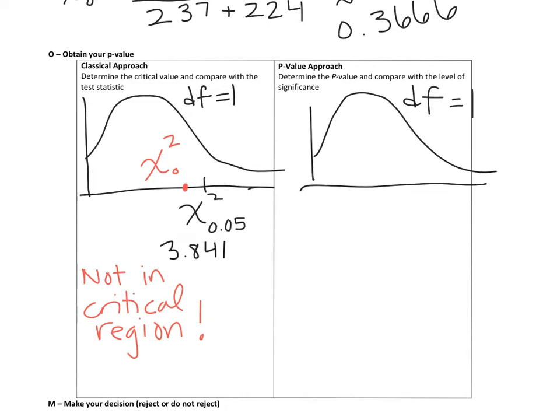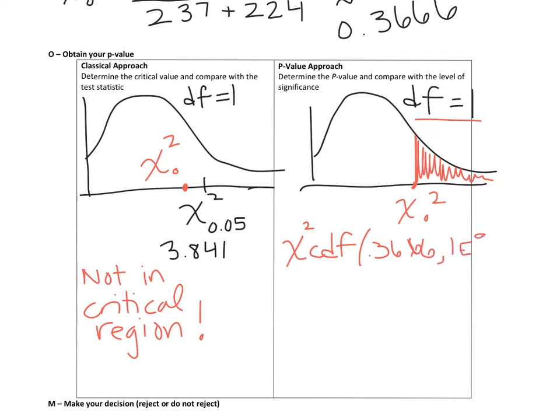Over yonder, now we have our test statistic for the p-value approach. And for McNemar's test, we're going to calculate the area to the right of the test statistic. And again, with degree of freedom 1. So chi-squared CDF, 3.666, going off to infinity, and degree of freedom is 1.